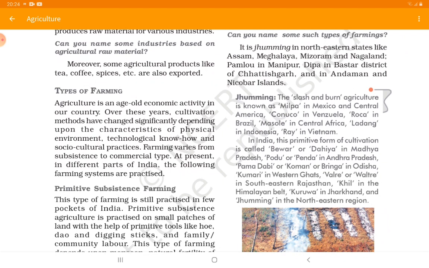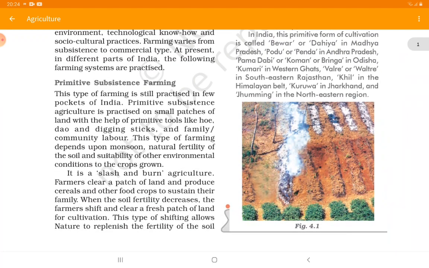First is the primitive subsistence farming. This type of farming is still practiced in a few pockets of India. Primitive subsistence agriculture is practiced on small patches of land with the help of primitive tools like hoe, dhow, digging sticks, family community labor. So, primitive subsistence farming is done by the olden tools. No modern technology is involved.